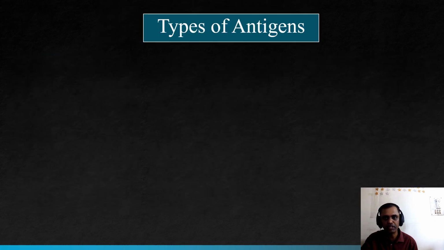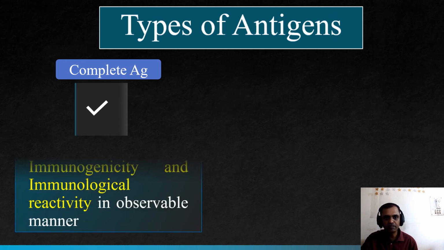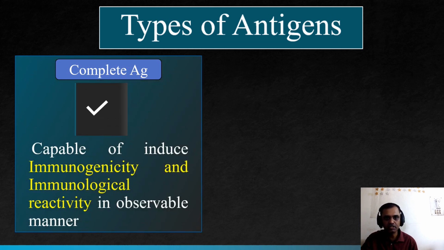We'll study the types of antigens. There are totally 7 types of antigens. We'll study them one by one. First we'll study the complete antigen.